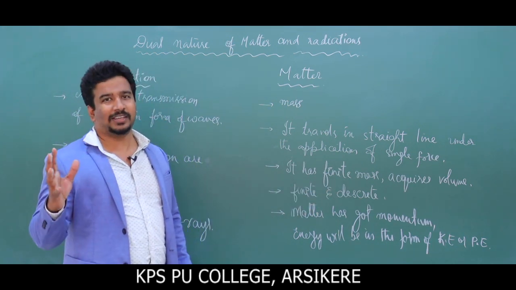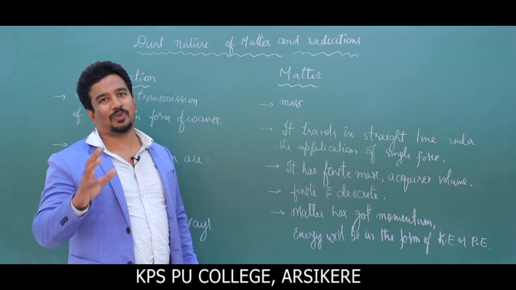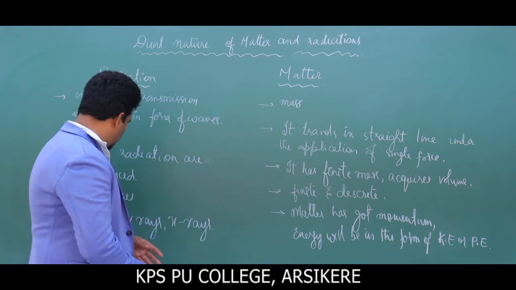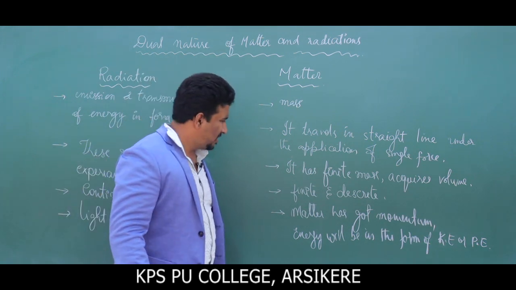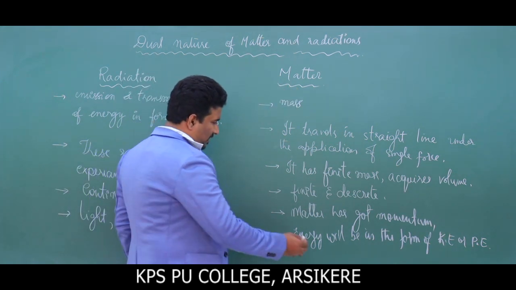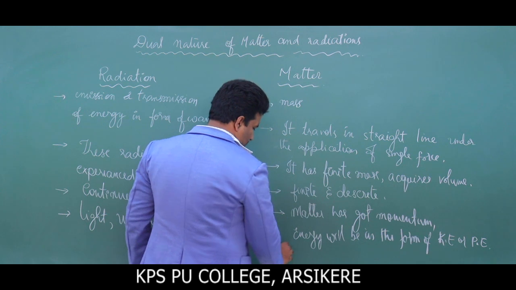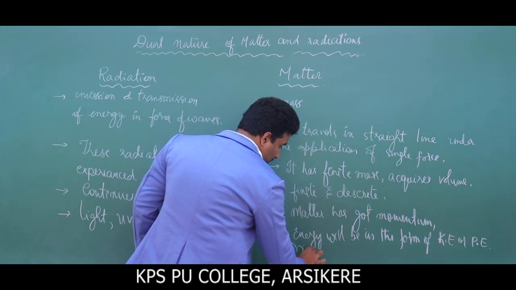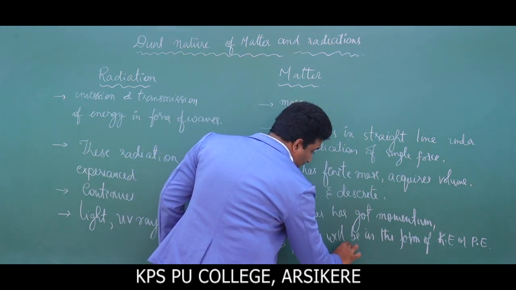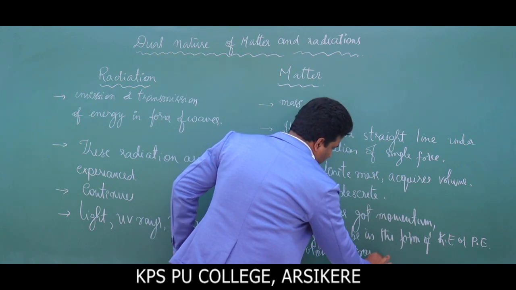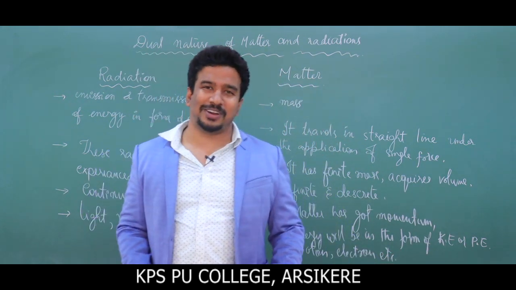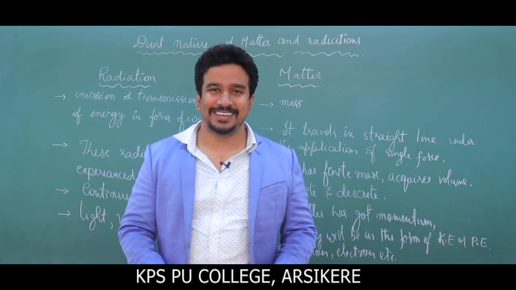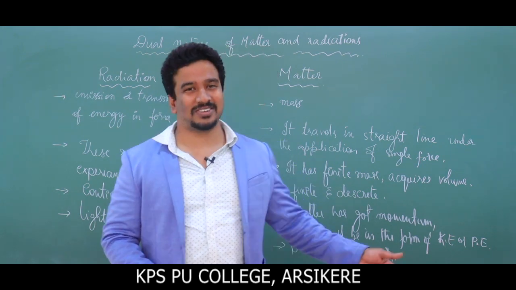It has a fixed amount. This electron has a size, a volume, and a mass. So what are the examples? For radiation: light rays, X-rays, UV rays and many others. And what is the example for matter? Proton, electron, neutron, and so on. If you say proton, electron, neutron, everything is included, because everything is made of these.